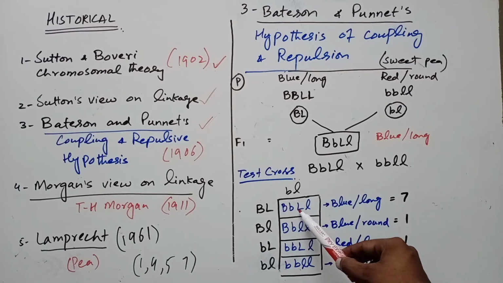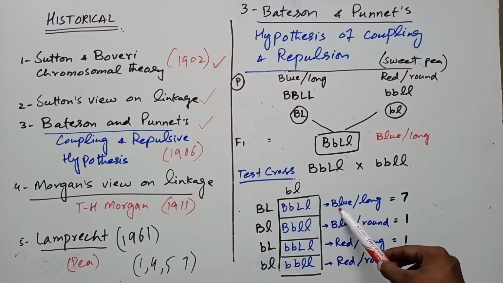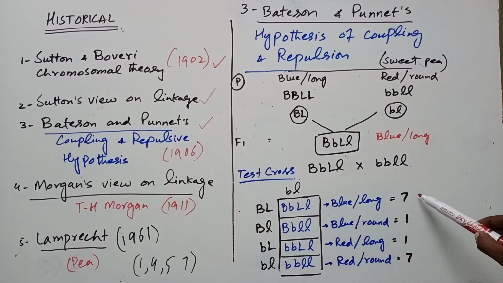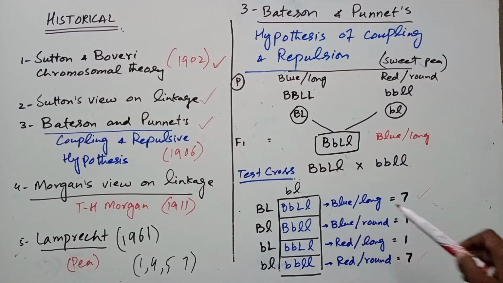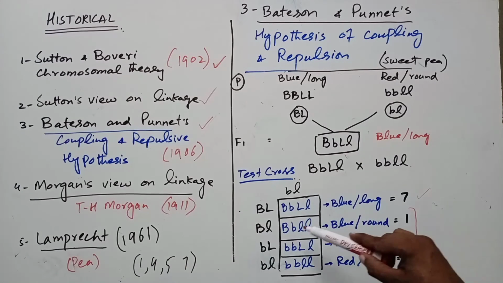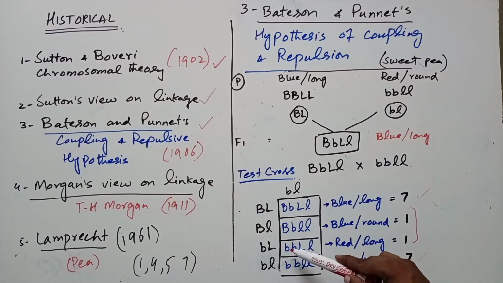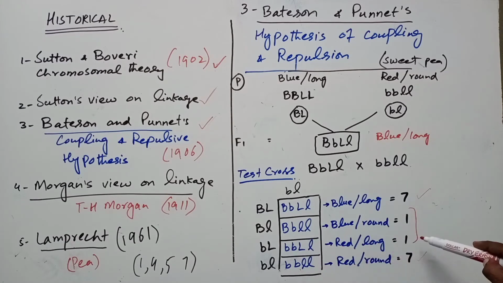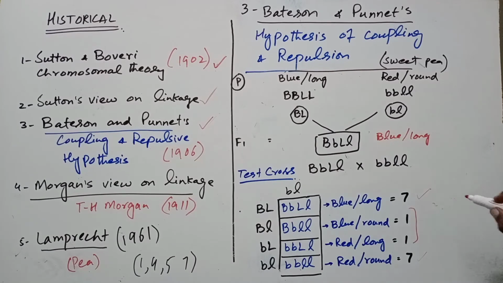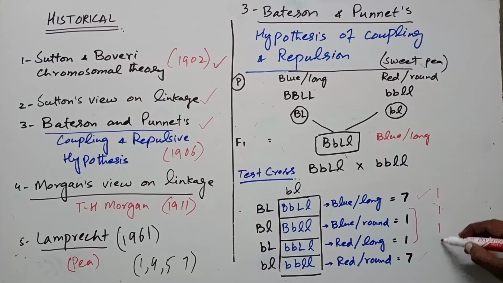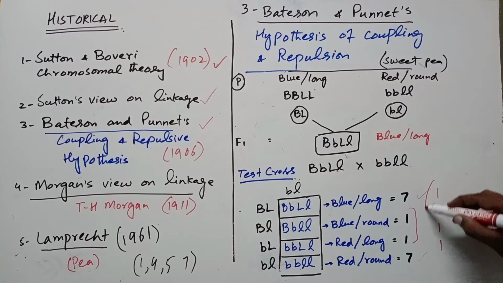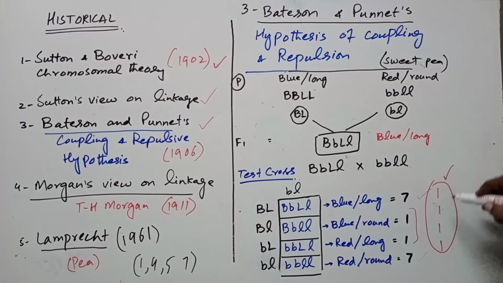Capital B with capital L means blue flowers with long pollen grains, which were 7 in ratio. Small b with small l means red flowers with round pollen grains, which were also 7 in ratio. The new combinations, blue flowers with round pollen grains, were 1, and red flowers with long pollen grains were 1. The result should have been a 1:1:1:1 ratio, but their result was different.